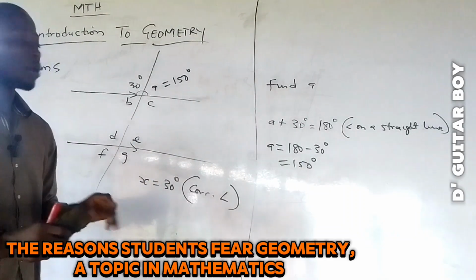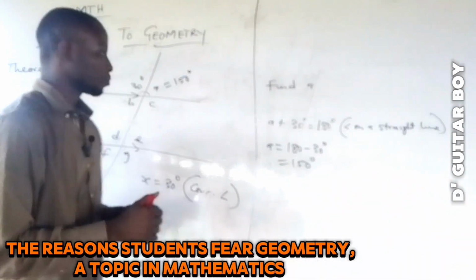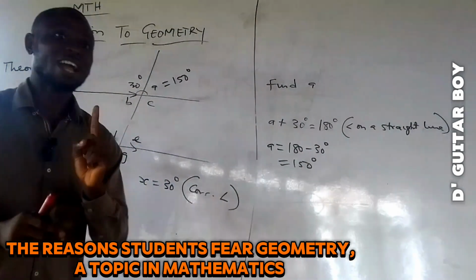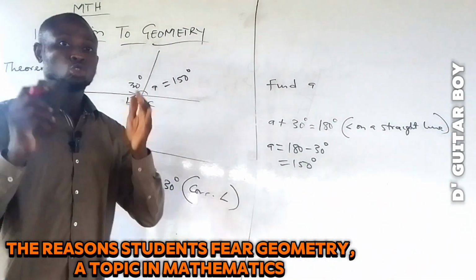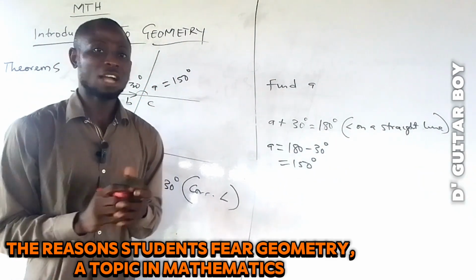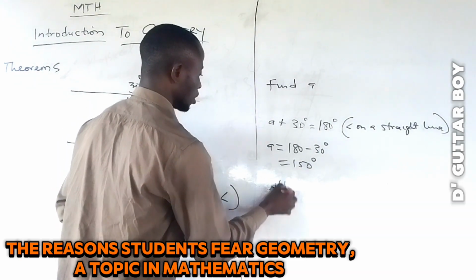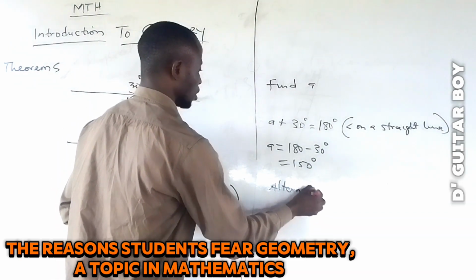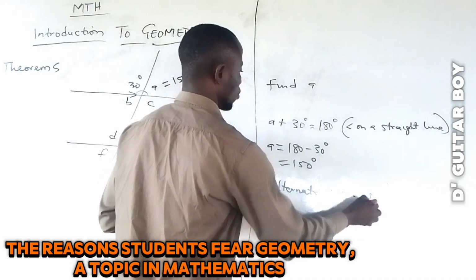So let's quickly talk about another theorem, which is similar to the first one. If a transversal cuts through parallel lines, the alternate angles are equal.